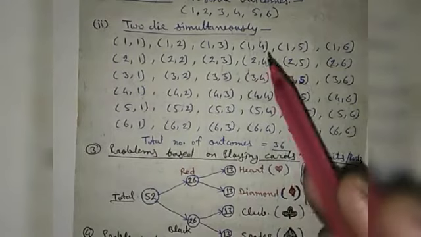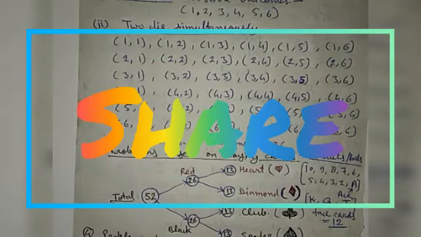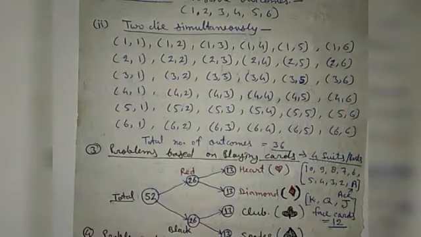Now we have completed the introduction part of this chapter, and in the next video we will solve exercise 15.1. For this you have to see all types of examples given in the textbook.